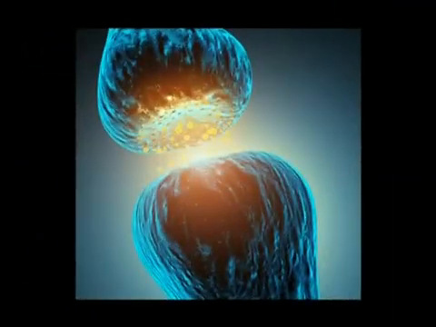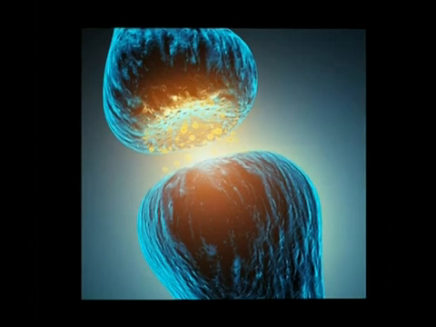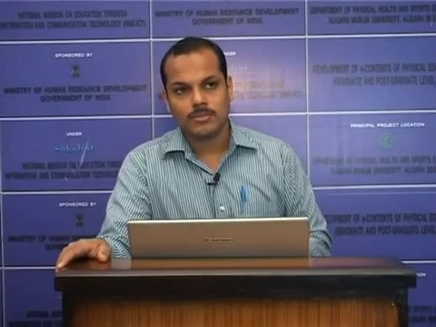In this session we will be discussing the basic structure of the nervous system, the basic component of the nervous system, that is the neuron. We will be discussing its anatomy, function and different types of neurons. Neurons are the basic functional unit of the nervous system. The nervous system contains billions of neurons.